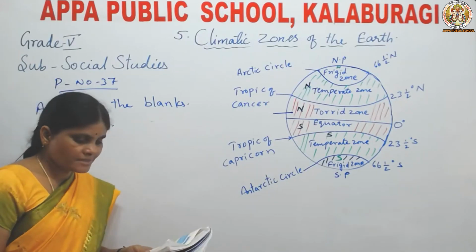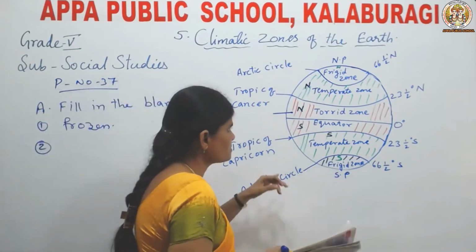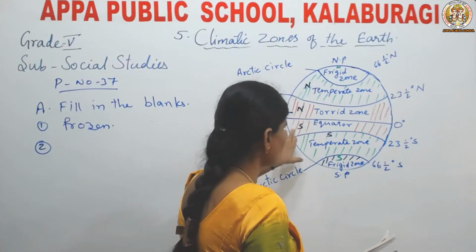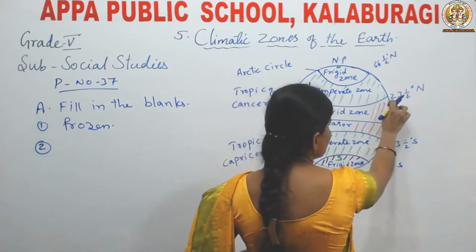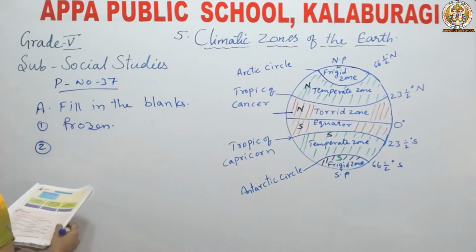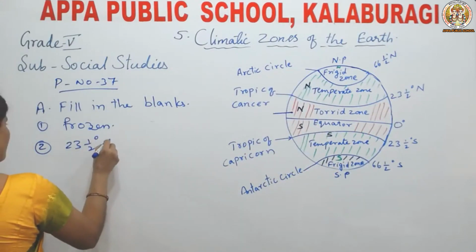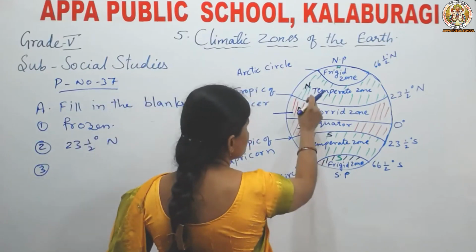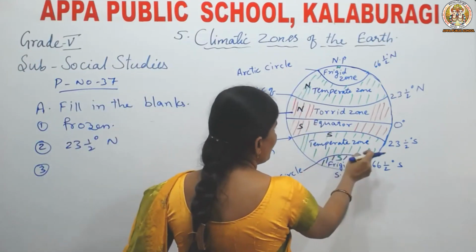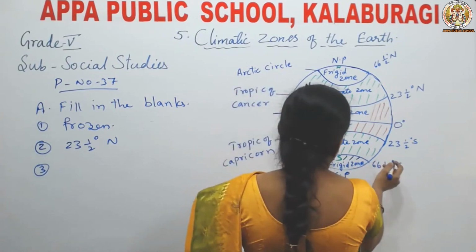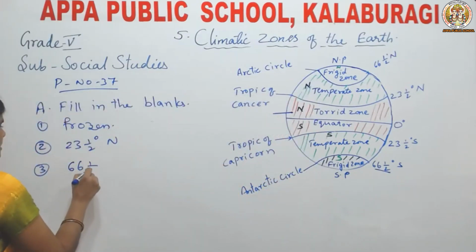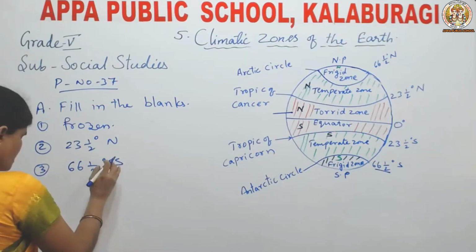Next, second one: Northern torrid zone ends at a dash. This is the northern torrid zone and this is the southern torrid zone. Northern torrid zone ends at 23.5 degrees north. And the southern temperate zone ends at, this is the southern temperate zone, this is the northern temperate zone, the southern temperate zone ends at 66.5 degrees south.